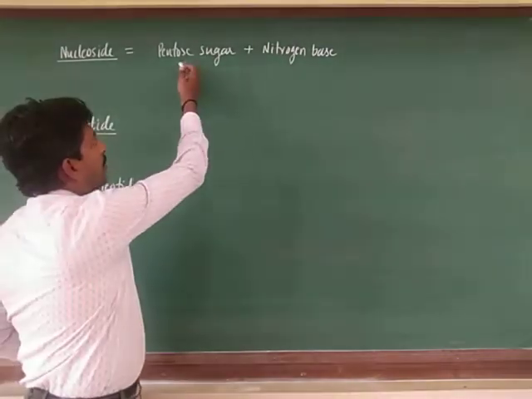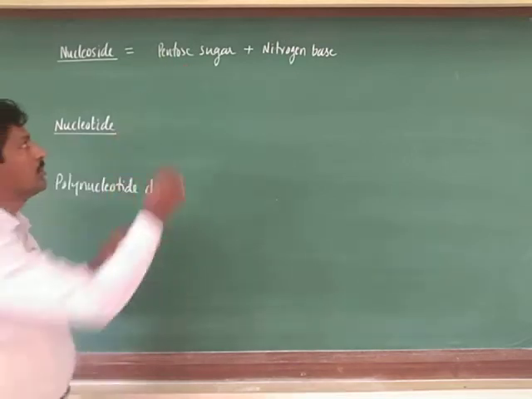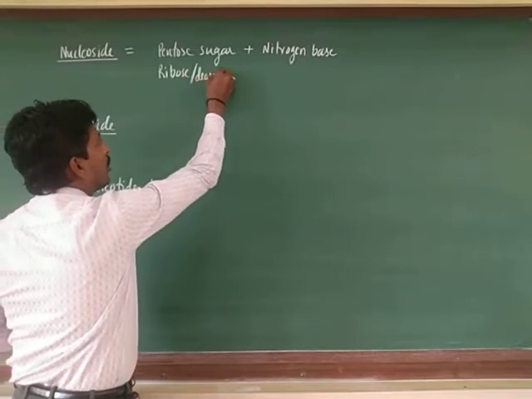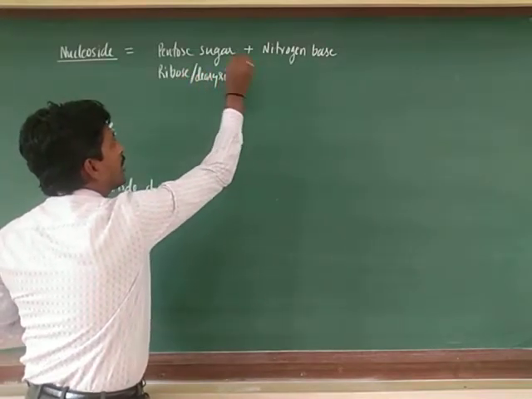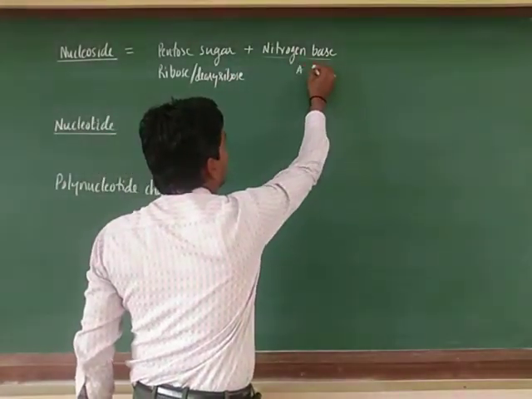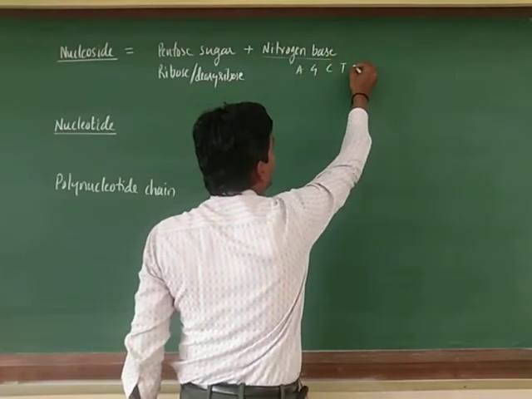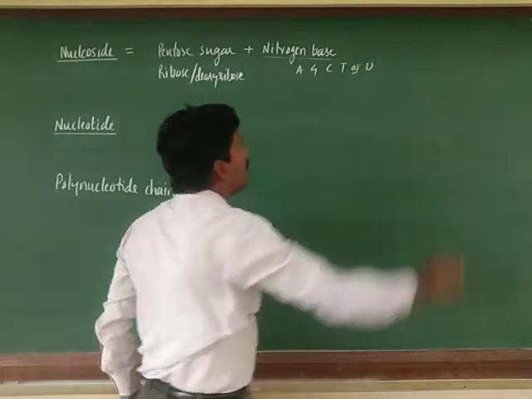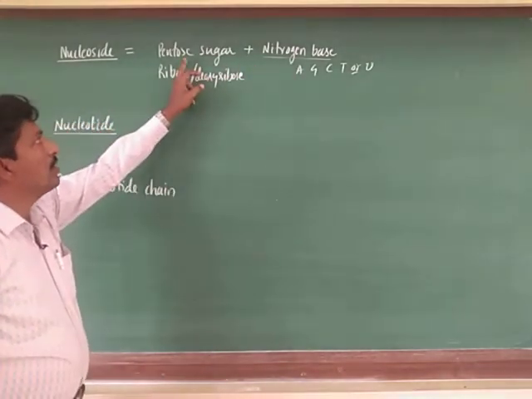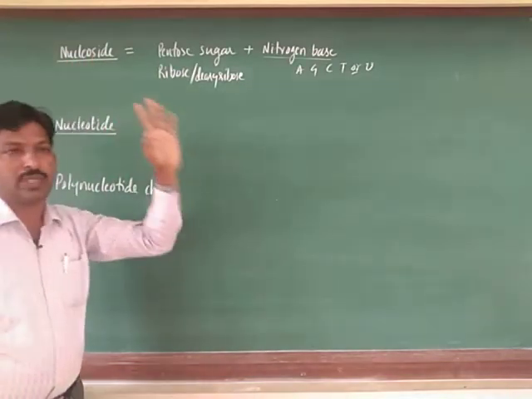For the pentose sugar you can take either ribose or deoxyribose, and the nitrogen base can be adenine, guanine, cytosine, thymine, or uracil. So out of these five, one nitrogen base plus one pentose sugar is equal to one nucleoside.